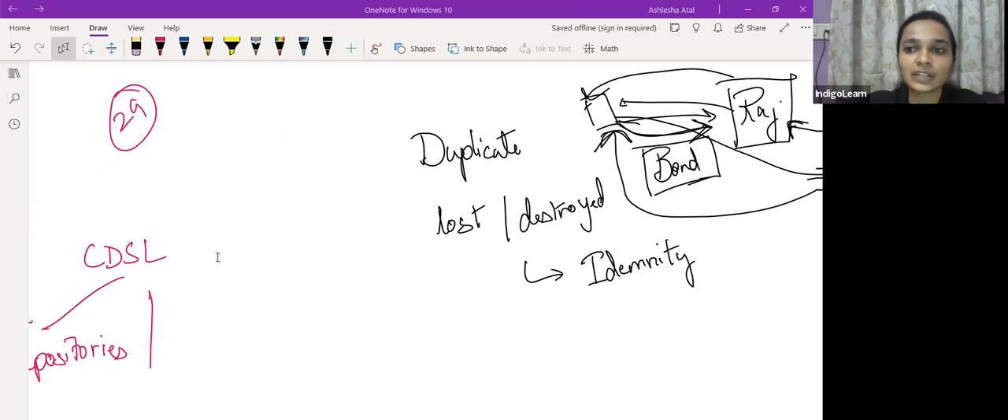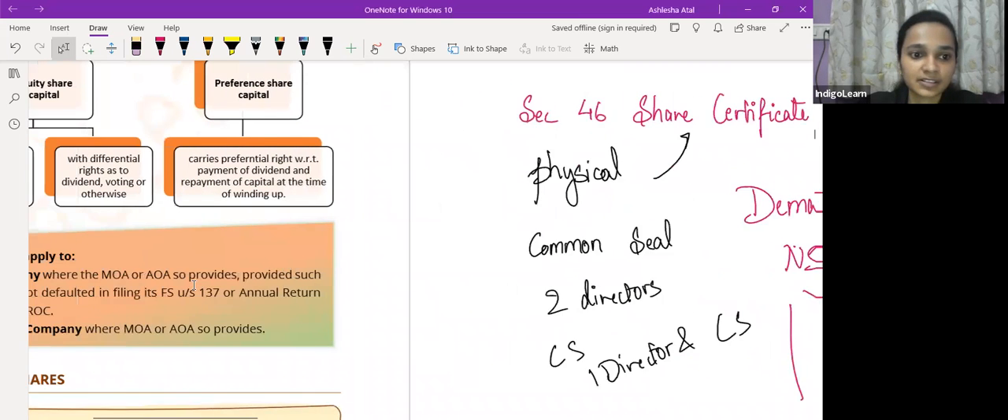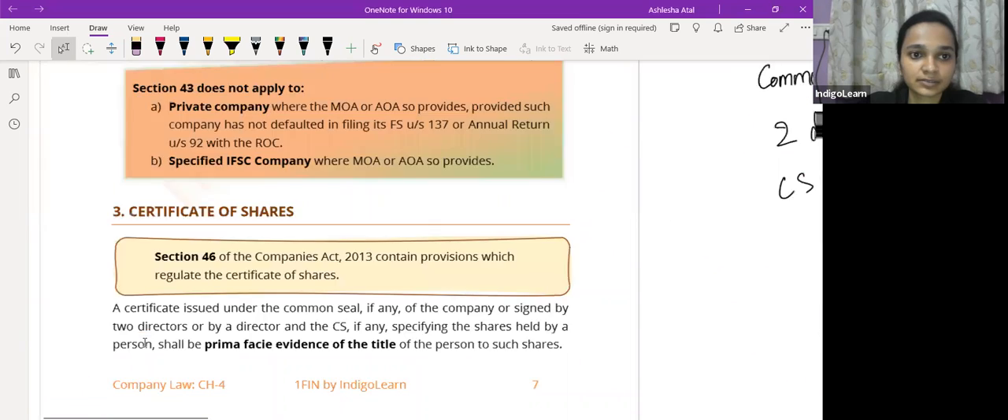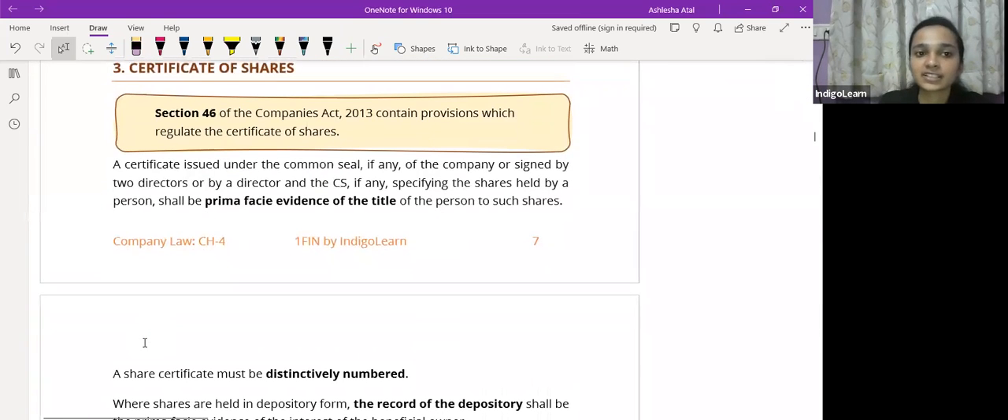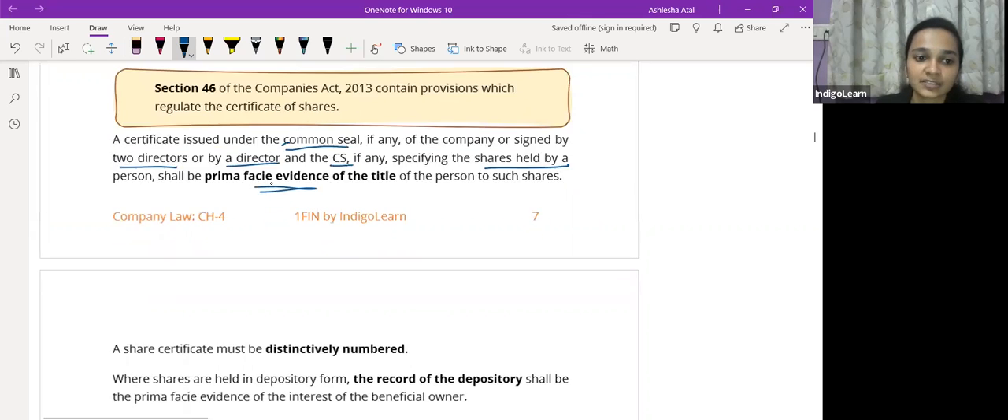Okay, so let's now have a look at section 46. Section 46 talks about the provisions with regard to share certificates. It has to be issued under the common seal if the company has a common seal, or signed by 2 directors, or by a director and the company secretary, specifying the shares held by the company. It is prima facie evidence of the title of the person who is holding that certificate.